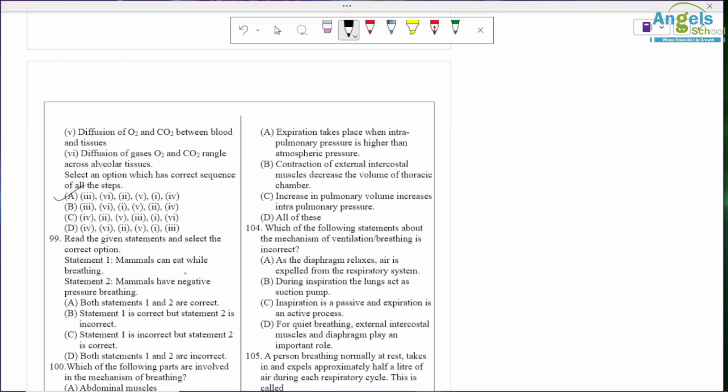Question number 99. Read the given statement and select the correct option. Mammals can eat while breathing. So it is a correct statement. Mammals have negative pressure breathing. So again correct statement. So both A and B are correct.